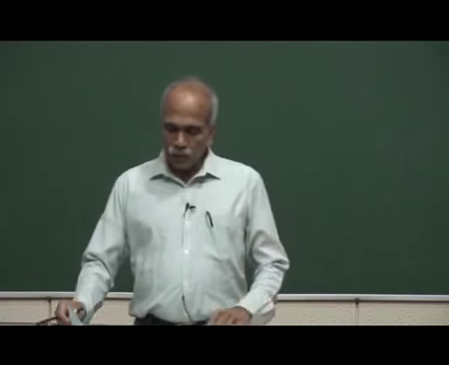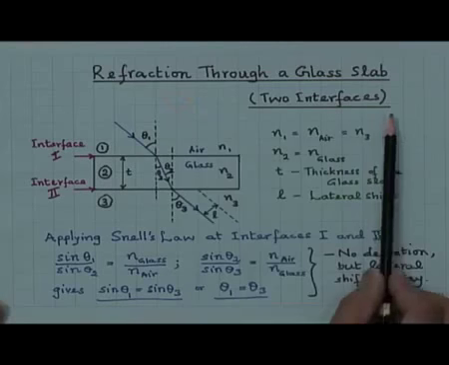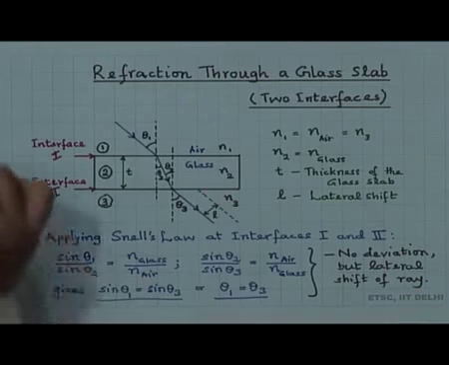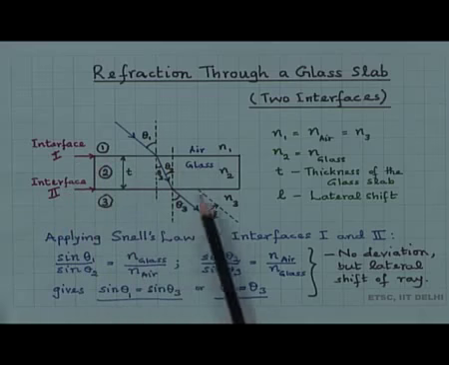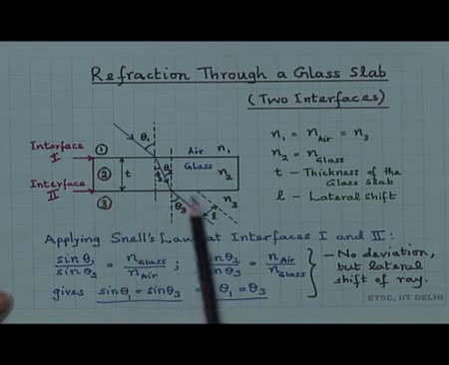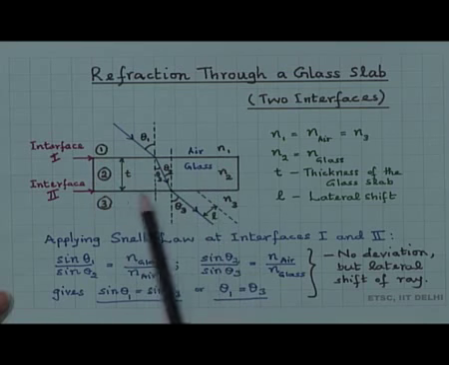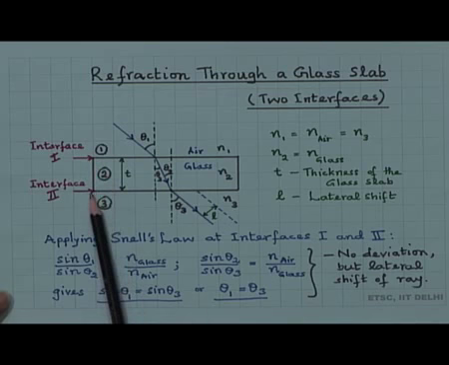Let us take now refraction through a glass slab, that is, now we will encounter two interfaces. Earlier we had discussed refraction at a single interface. Now we are discussing refraction at two interfaces. If we consider a rectangular glass slab here, then it has one interface here and the second interface here.